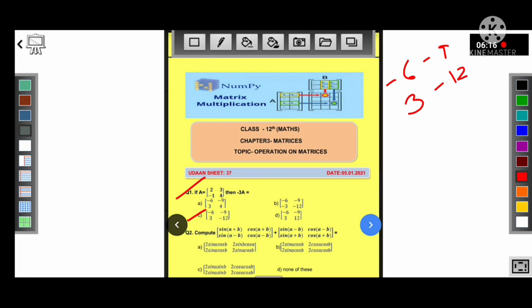Then question number 2, compute sin(A plus B), cos(A plus B), sin(A minus B), cos(A minus B) plus sin(A minus B), cos(A minus B), sin(A plus B) and cos(A plus B) is equal to, now by solving this we get sin of A plus B is equal to sin A cos B plus cos A sin B. So by solving this we get this result, 2 sin A cos B, 2 cos A cos B and 2 sin A cos B, 2 cos A cos B.